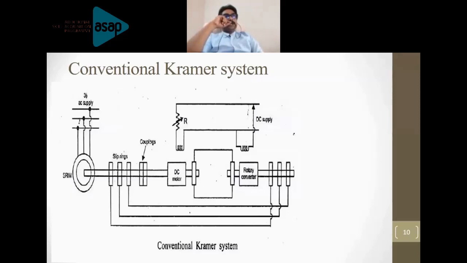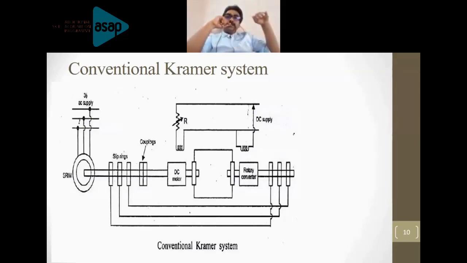The rotary converter is mechanically coupled to the DC motor. The field winding of the rotary converter and also the DC motor are connected to the external DC supply. In addition, the field winding of the DC motor is connected to a variable resistance in order to achieve field control also.